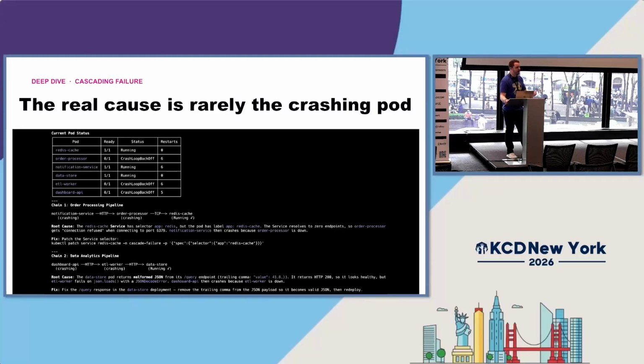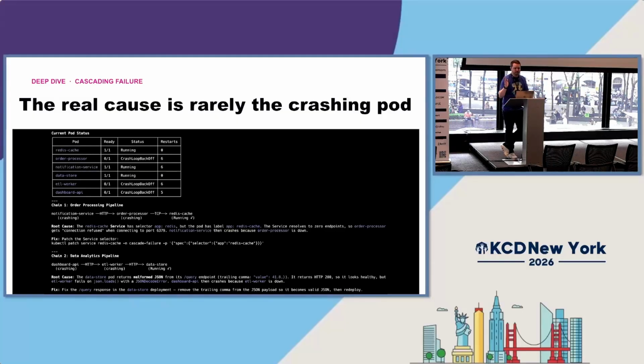So we dug into the logs. We said, how can we remediate this issue? Why are 2 of them crashing? And we actually found that the Redis cache service had a selector on it. It was looking for an app called Redis. But the pod itself had a label called app Redis cache. So a simple syntax error, somebody mislabeled it, and the actual network service was looking for something with a completely different label. Obviously, that caused the service to resolve to no endpoints. It couldn't contact it. And because of that, all the way down the chain, it broke.